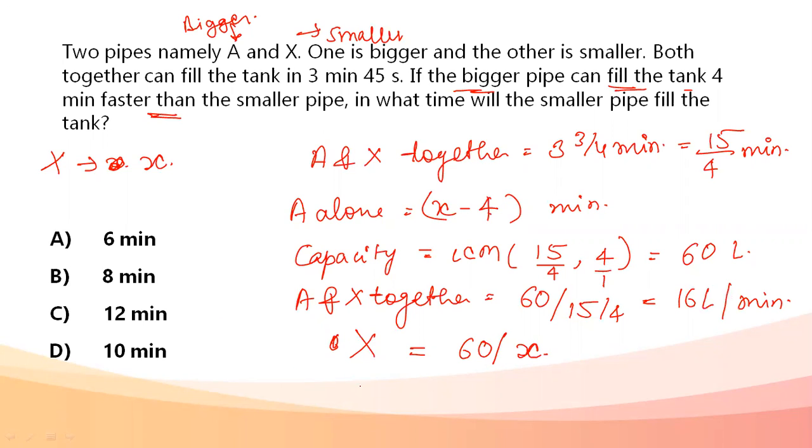Now let's talk about the efficiency of A. It comes out to be 60 divided by x minus 4, because A alone is filling it in x minus 4.